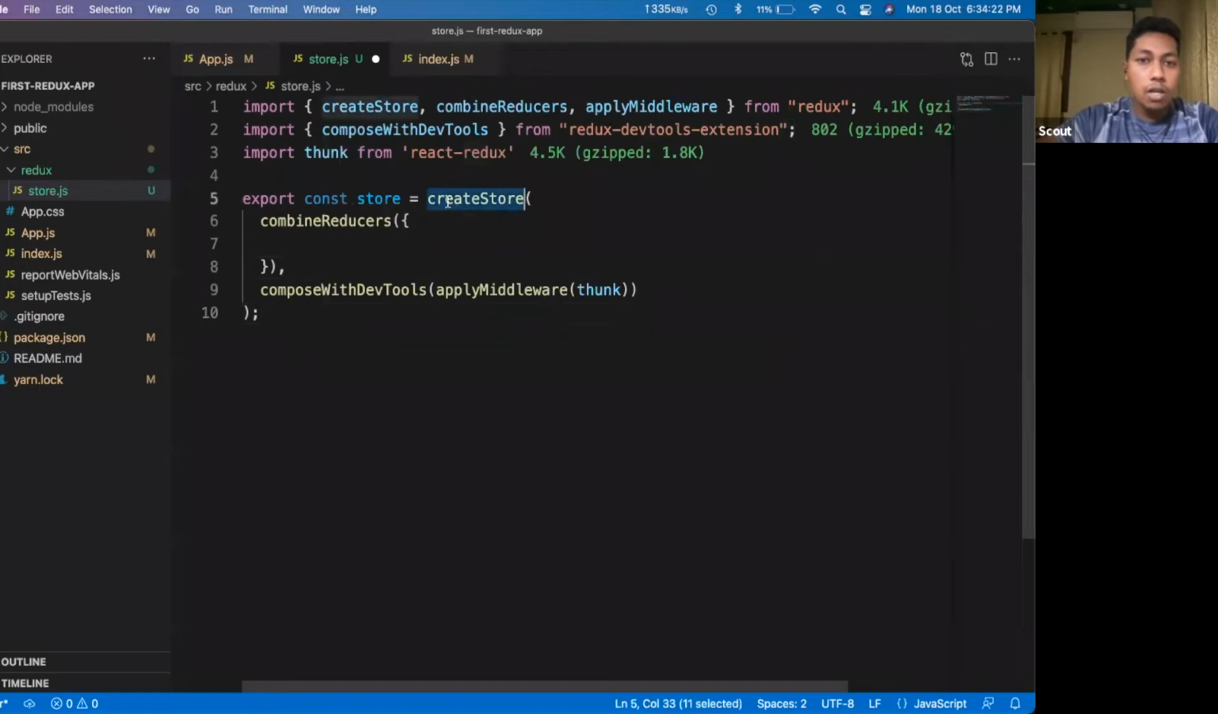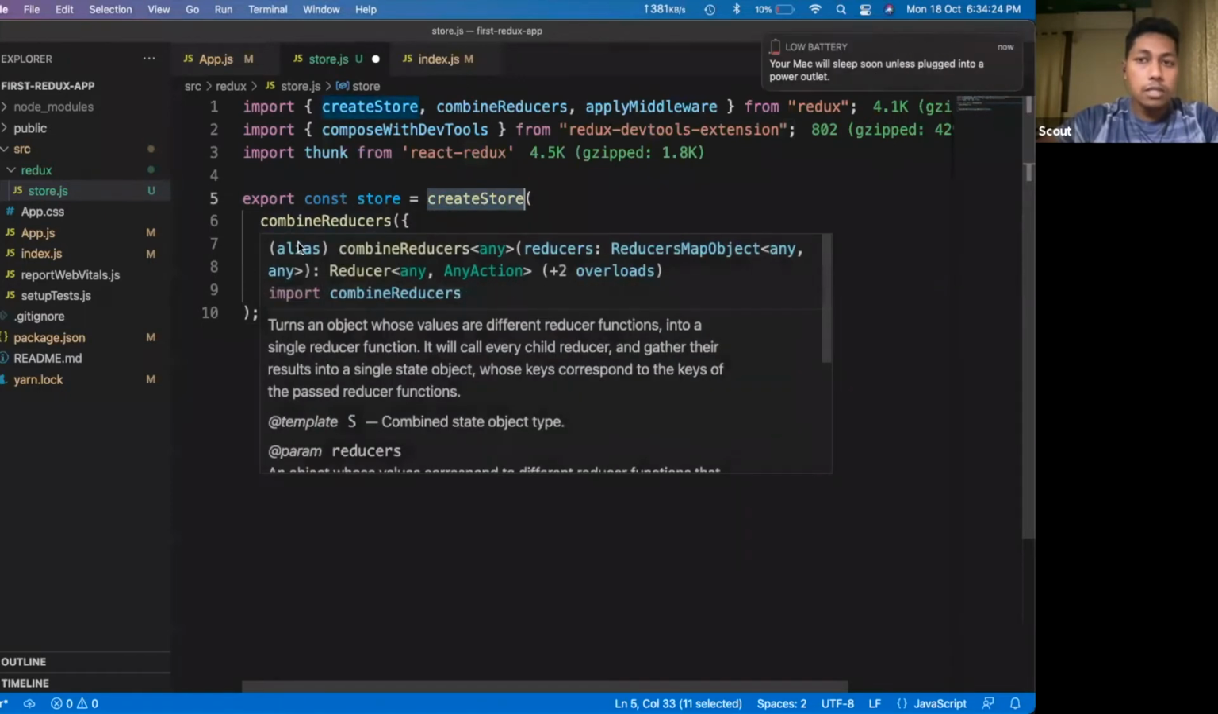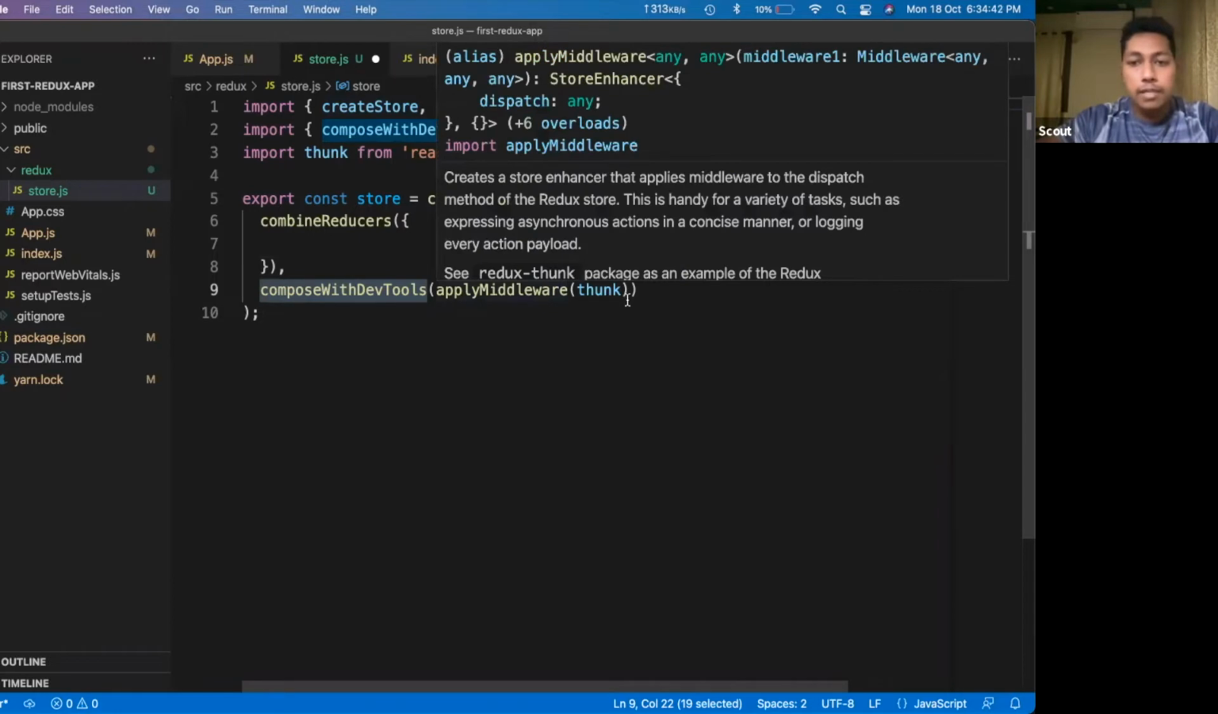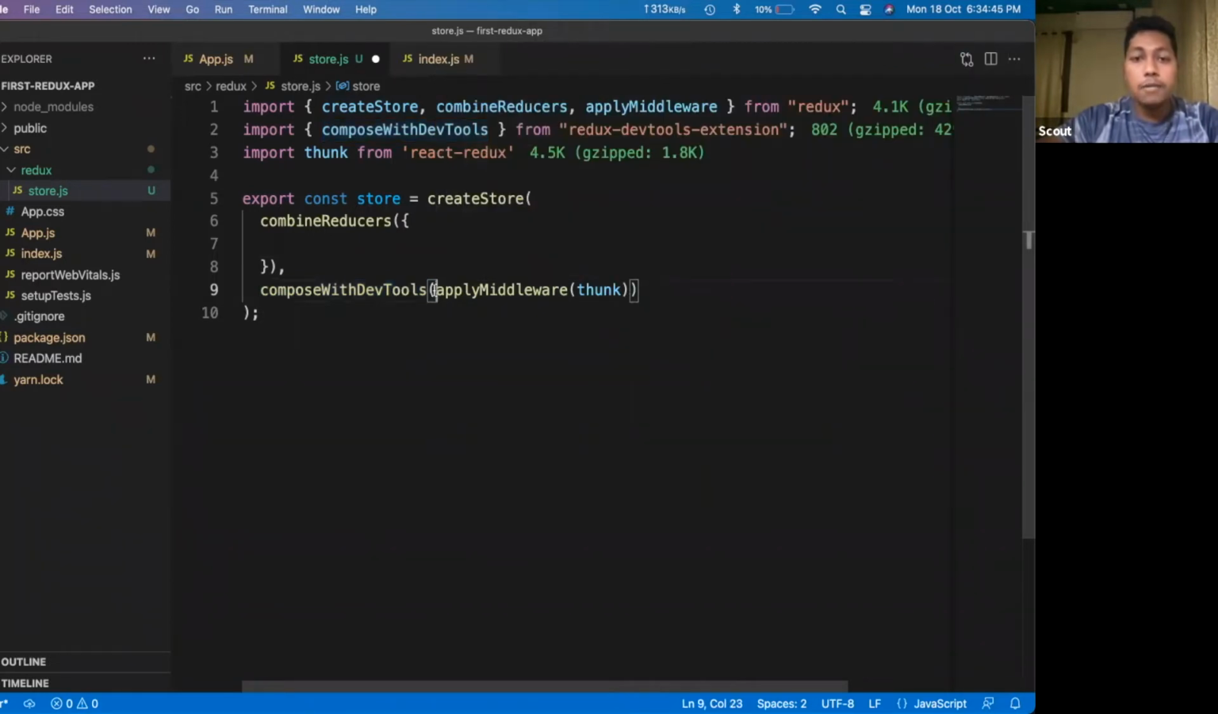Then you have to call this create store function. Inside that we have these combined reducers where we will write our multiple reducers, and there is a compose with DevTools options, meaning we are enabling our Redux store to be debugged using the Chrome DevTools extension. And there I'm passing some values which I will talk about later. What is middleware and what is thunk, that I will talk about later on.